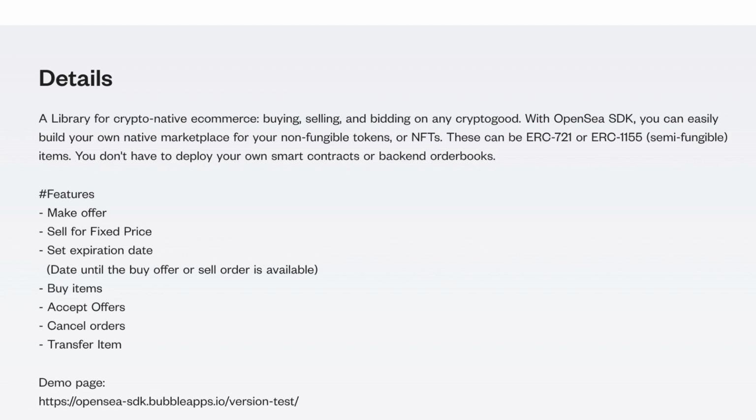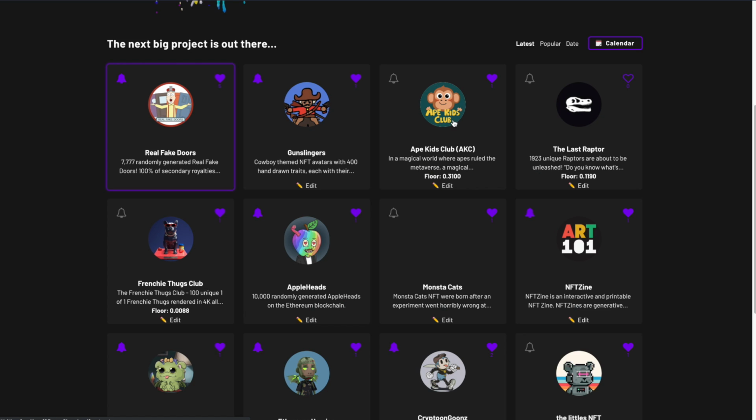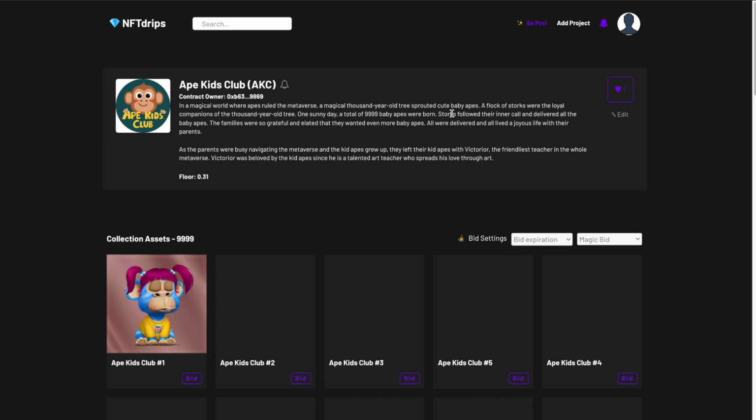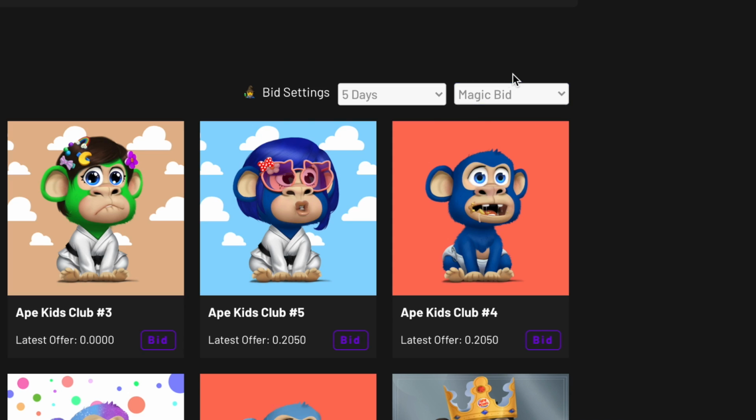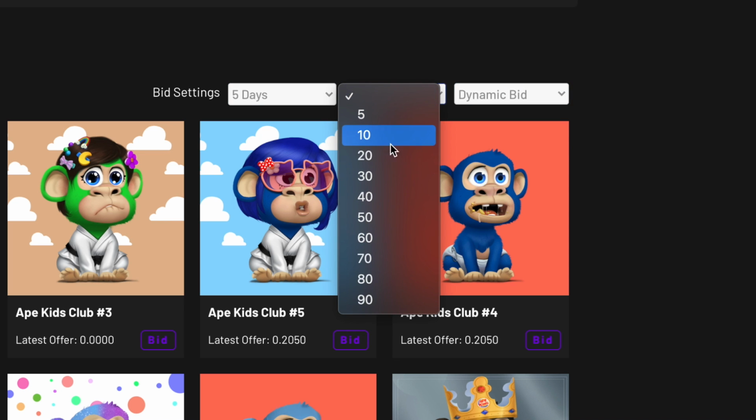There's the OpenSea SDK plugin. This plugin is great for people who want to build applications using NFTs. The OpenSea SDK and the OpenSea API are both really powerful tools for developers in the blockchain space, and I have a project that uses the OpenSea SDK, and it's really cool. You can put in bids on projects. You can pull in data about projects.